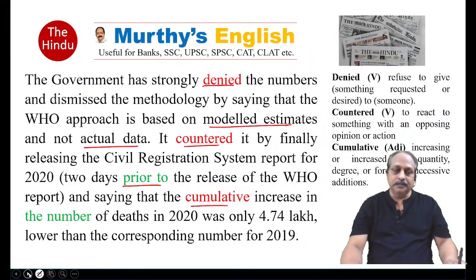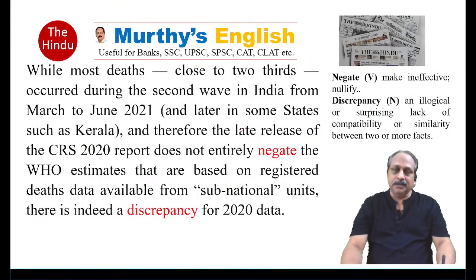for 2019. While most deaths, close to two-thirds, occurred during the second wave in India from March to June 2021, and later in some states such as Kerala, and therefore the late release of the CRS 2020 report does not entirely negate the World Health Organization estimates that are based on registered deaths data available from subnational units. There is indeed a discrepancy for 2020 data. A very lengthy sentence. It looks like a paragraph. But what does it talk about? There is a difference, the time of study.